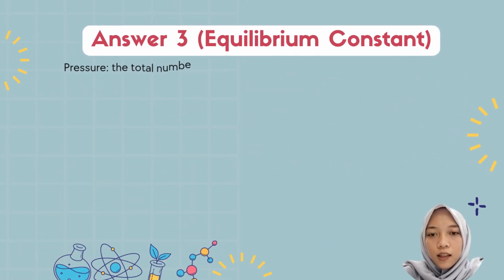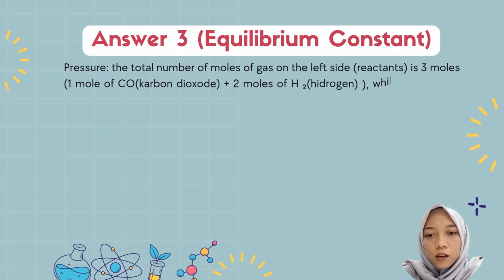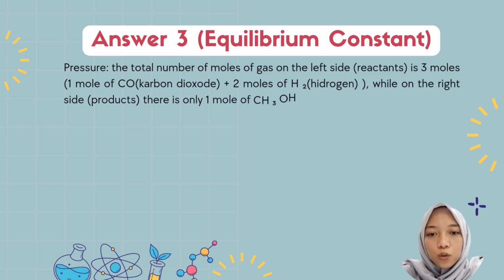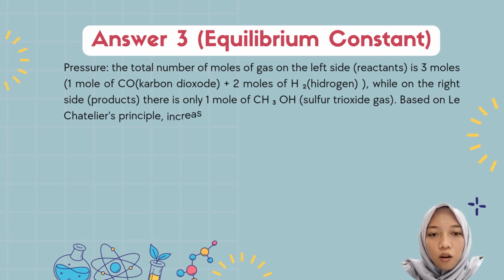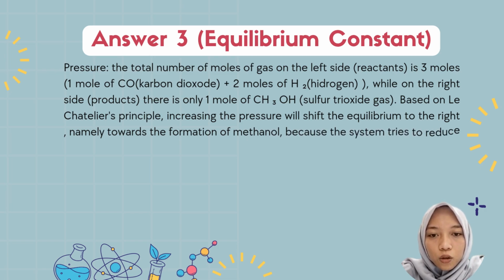Pressure. The total number of moles of gas on the left side, the reactants, is 3 moles: 1 mole of carbon monoxide plus 2 moles of hydrogen, while on the right side, the product, is only 1 mole of methanol gas.